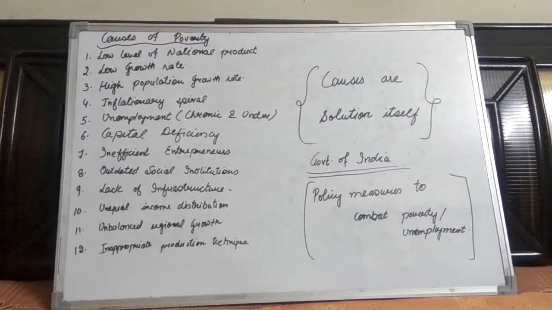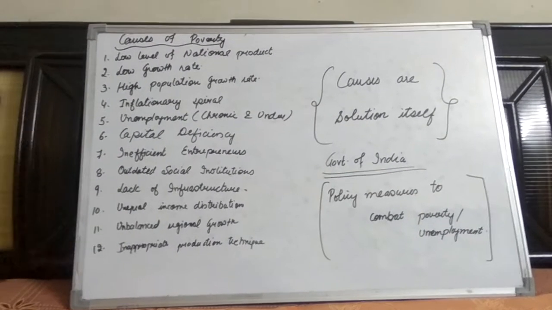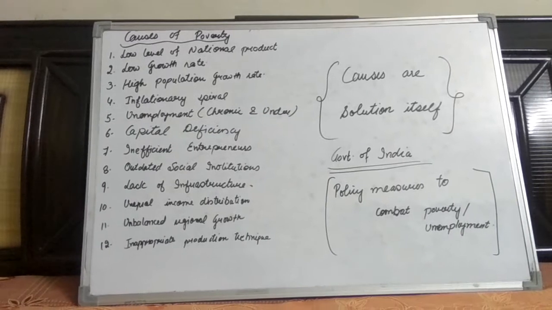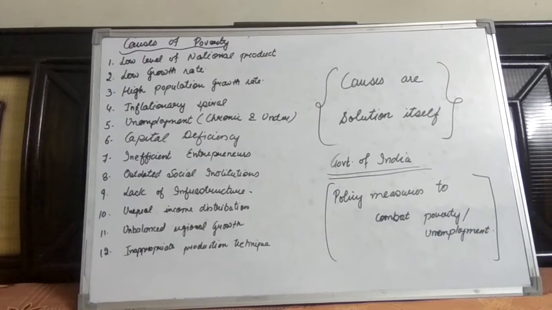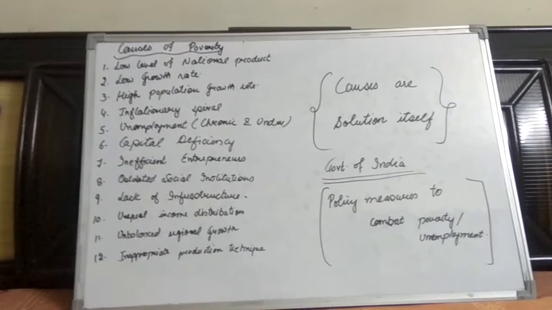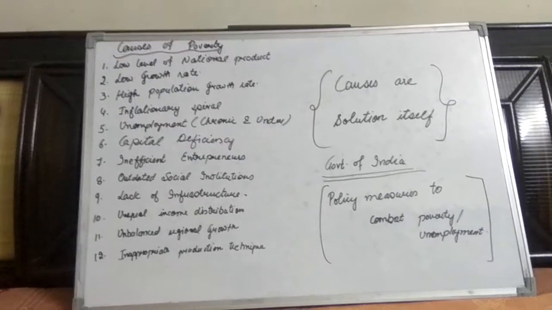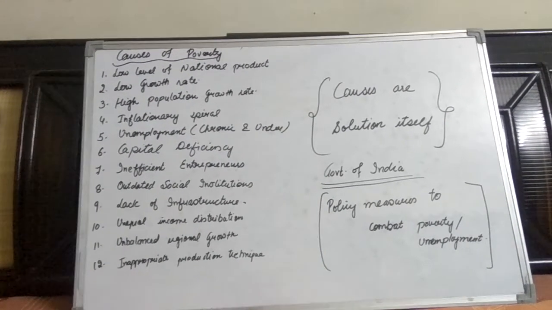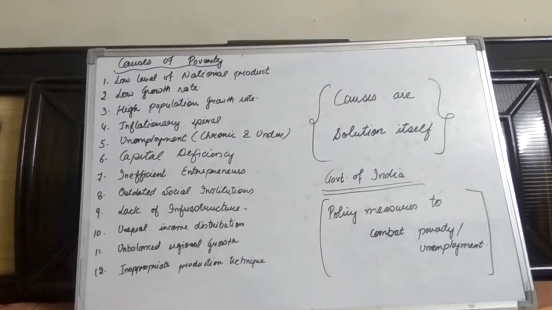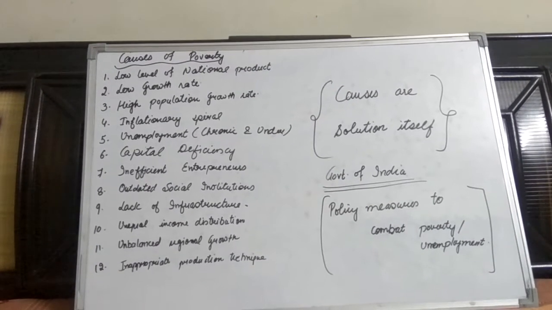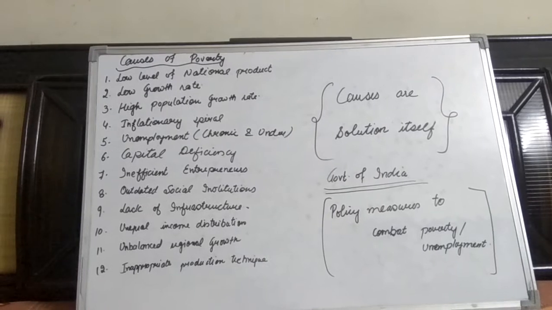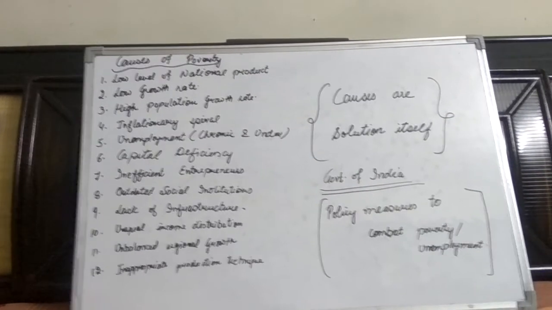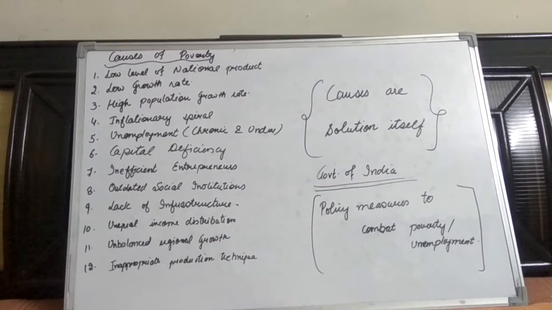So, as we have written here, causes are the solution itself. We know that these are the problems due to which poverty is increasing. If we tackle these measures positively, all of it will become the solution to reduce or even to abolish poverty. If national product is increased, poverty can be improved by increasing the growth rate, and by controlling the population growth rate of the country.